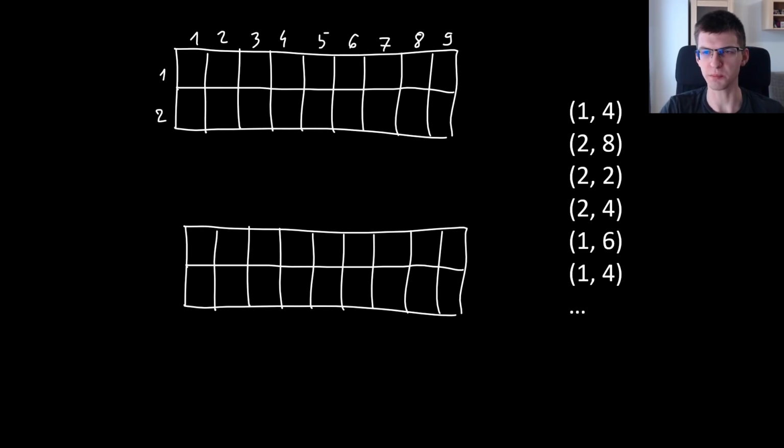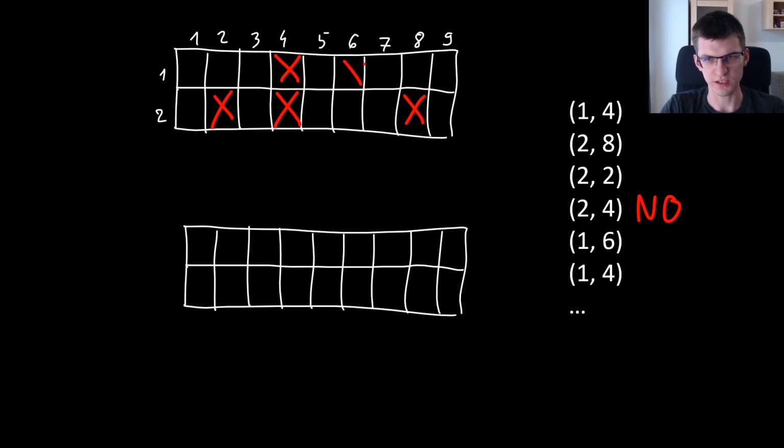Let's analyze an example with q queries given on the right. The first cell is (1,4), we forbid it, and we say yes, it is possible to get from the first cell to the last one, from one corner to the opposite one. Then there is cell (2,8), still the answer is yes, (2,2), still yes, (2,4). Now the answer is no.